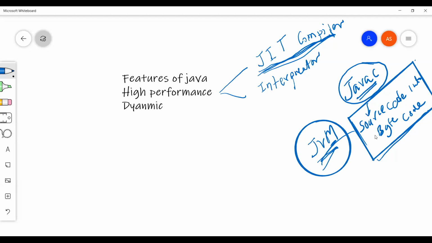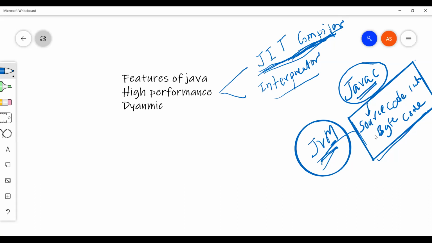So how does it work? There are two things, the interpreter and the JIT compiler, which make Java deliver high performance. JIT stands for just-in-time compiler. Before moving to the process, let me tell you how it works in a system.